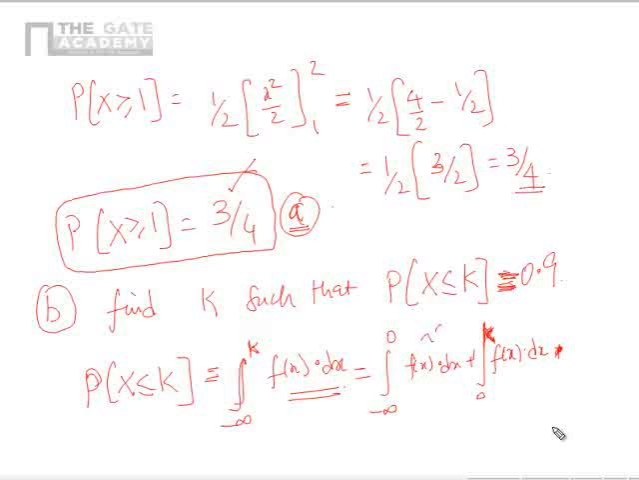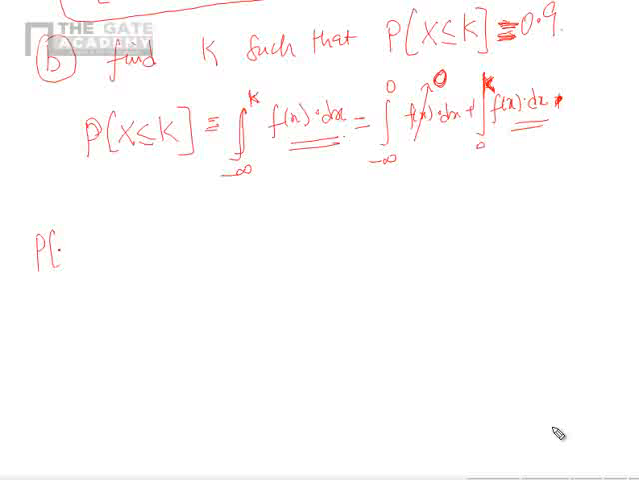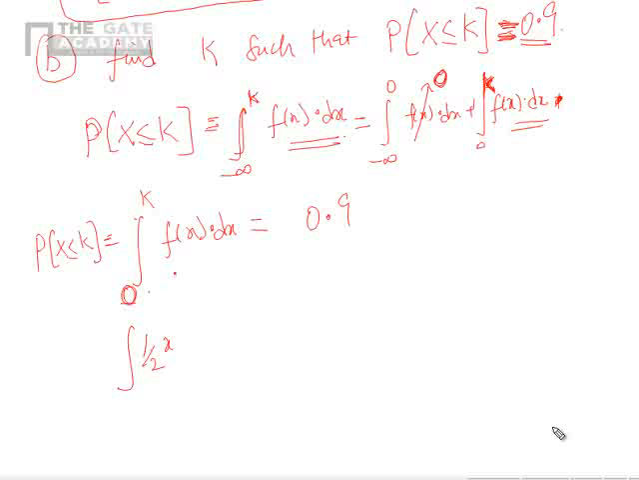So in this part f of x is not defined, so we will get 0. In this part I am going to get some value. So probability that x less than or equal to k ultimately boils down to integral 0 to k f of x dx, and I know this value as 0.9. This is given to me in the problem itself. I need to find the value of k. Now what is f of x? F of x in this region is nothing but half x because c is half. F of x is cx, c is half, we found it out. So it will be half x between 0 to k.